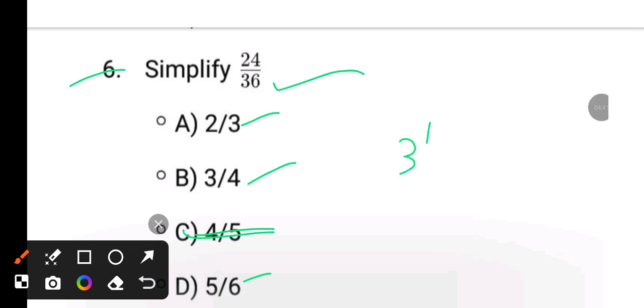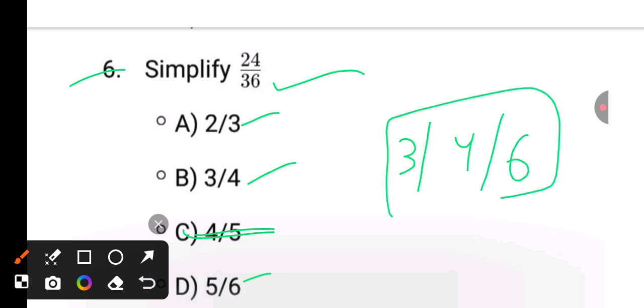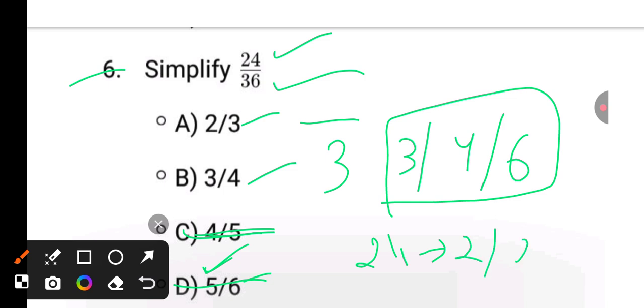Next, 3 is multiple of 36, 4 is multiple of 36, 6 is multiple of 36. Take the lesser one, that is 3. Okay, denominator 3 comes. Next, again 2, 3, C is eliminated. See here again 24. Numerator is 24. Here is 5. 5 is not multiple of 24. Option D also eliminated. Now we are left with option A and option B. Now again 24 is multiple of 2 and 3. Take the smaller one, that is 2. It means 2 by 3 is our answer. This is the short way.